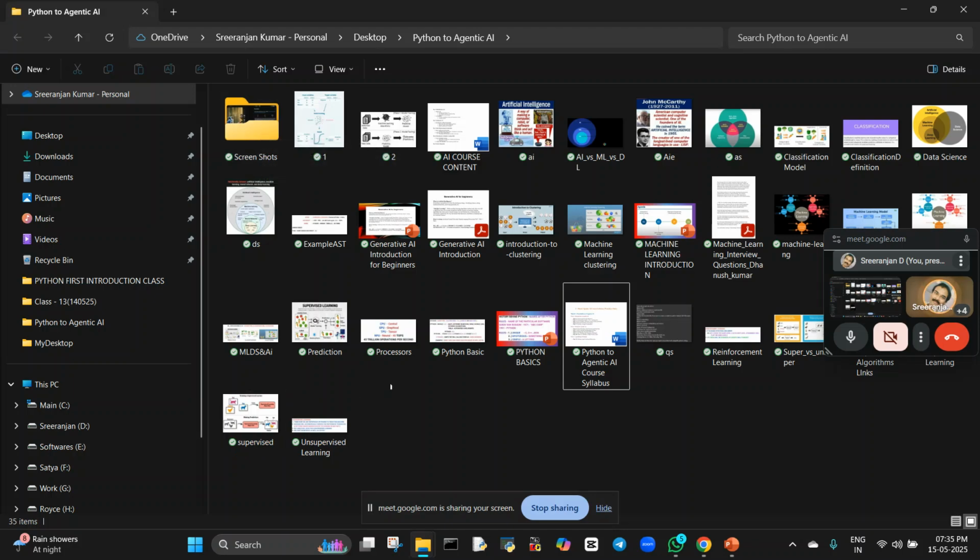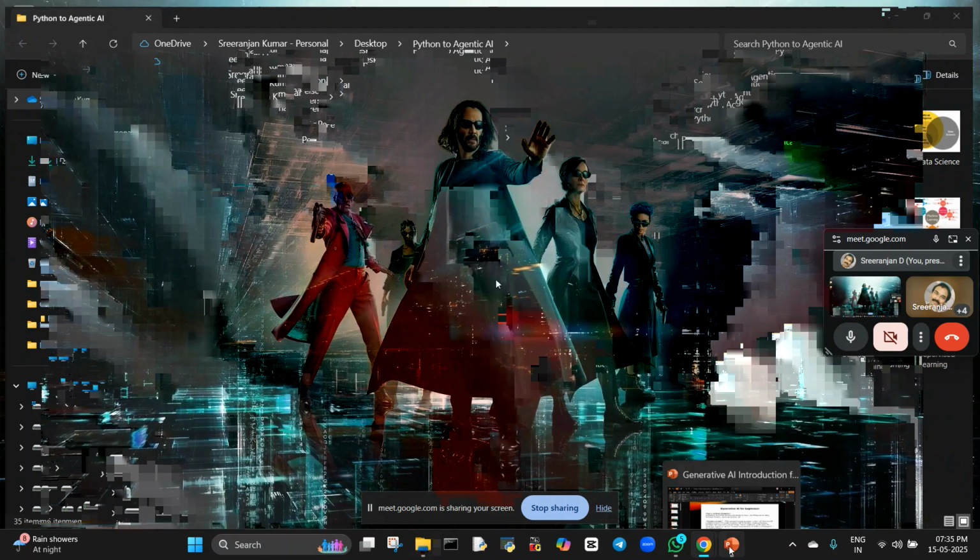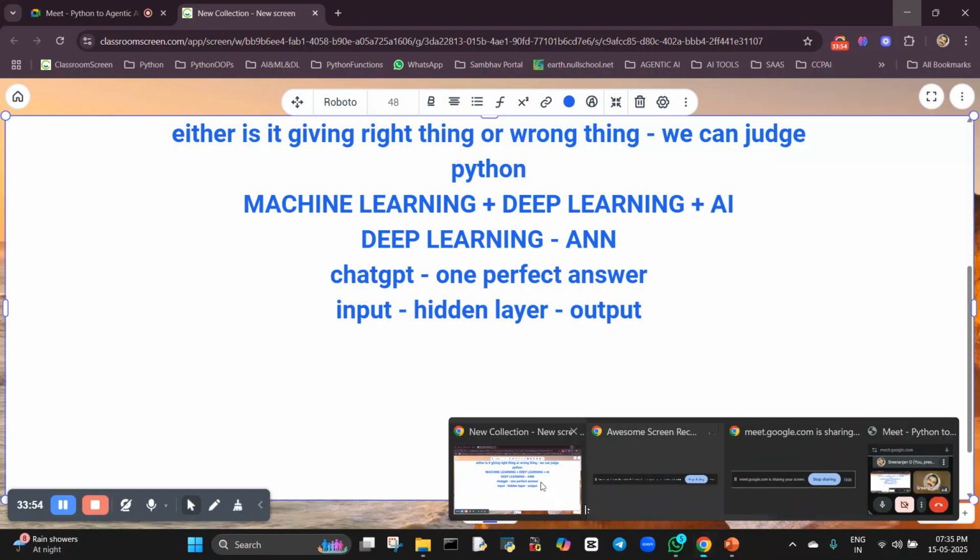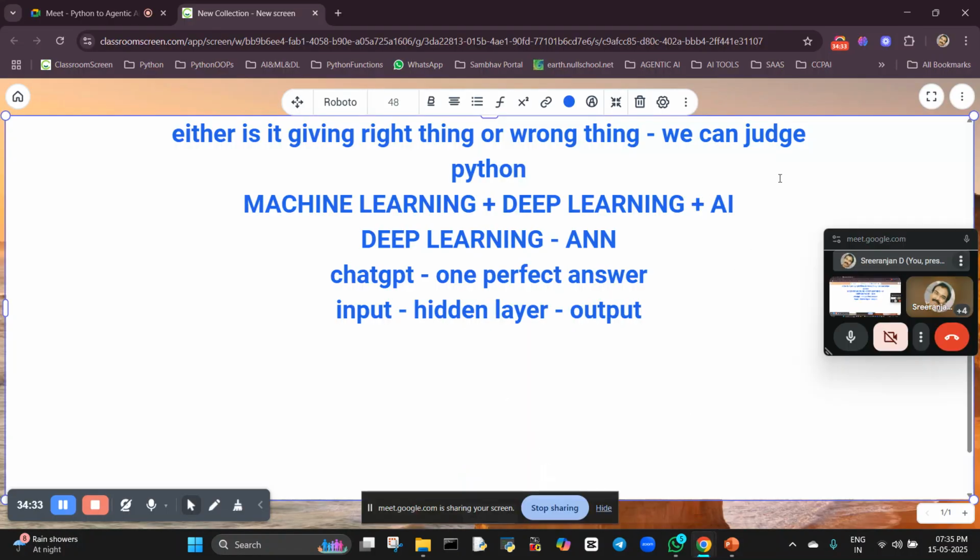Sir, one more question. Sure, go ahead. If we ask a question in ChatGPT, it will give you multiple answers or one answer. But if you create a ChatGPT-like app, how will our commands be understood, and how will it answer?